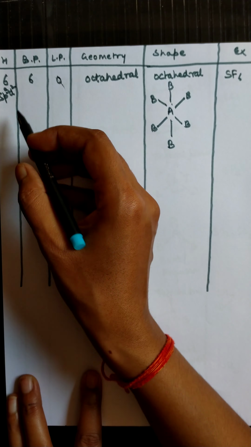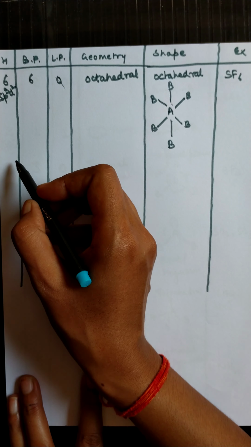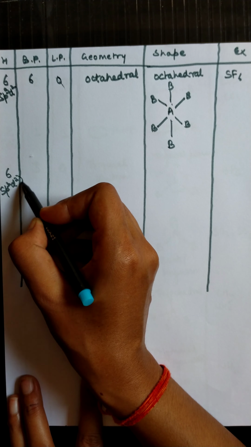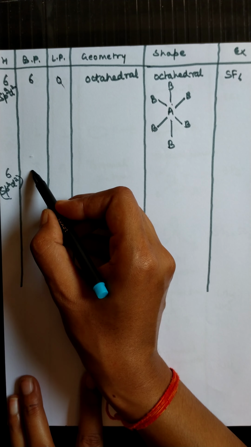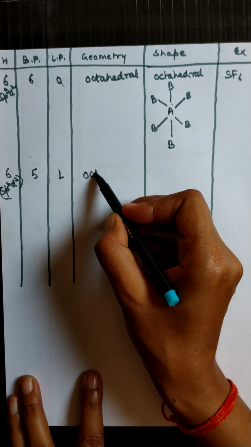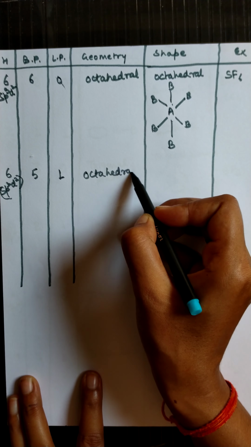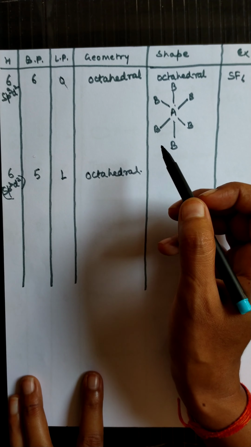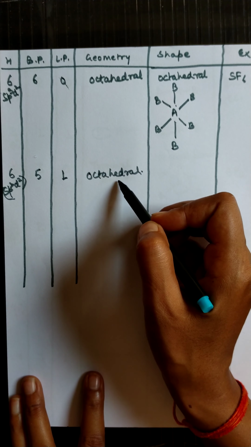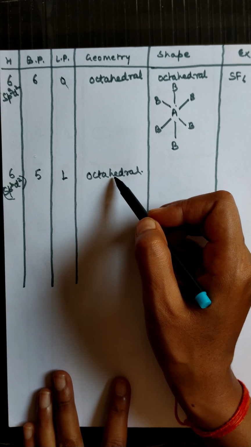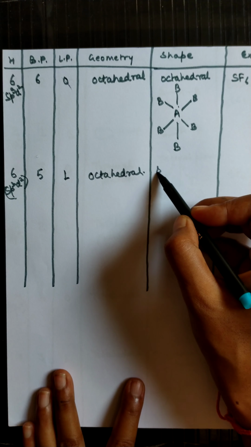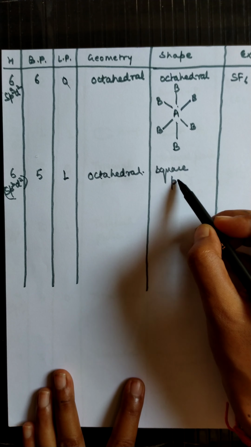Now if the number of hybrid orbitals is 6, the hybridization will be sp3d2, and if the number of bond pairs is 5 and the number of lone pairs is 1, then the geometry will remain octahedral. The number of lone pairs or bond pairs has no relation to the geometry. So the geometry will remain the same, that is octahedral, and the shape will be square pyramidal.